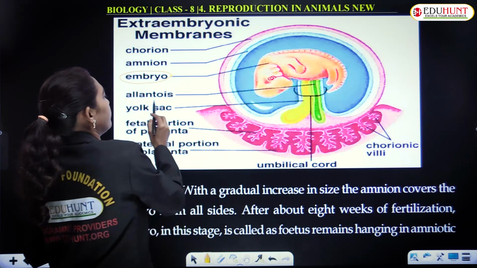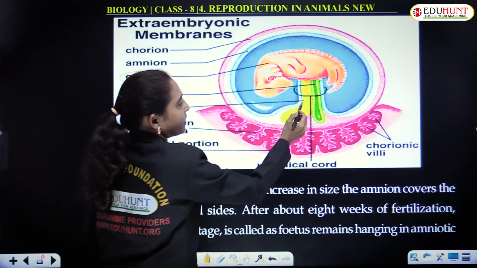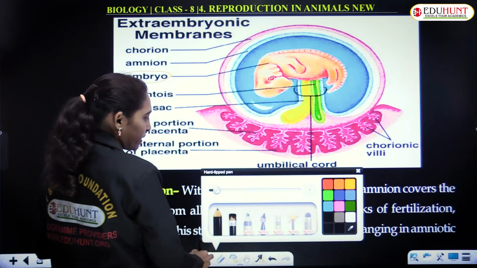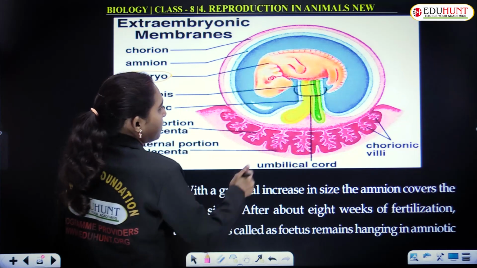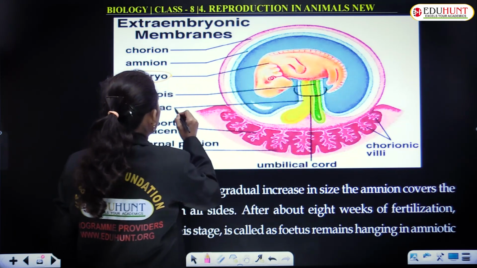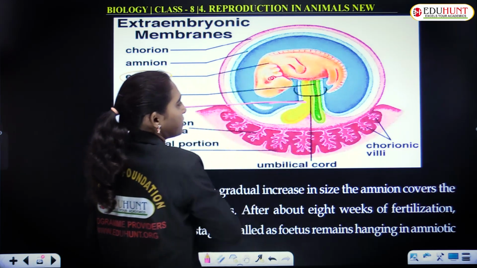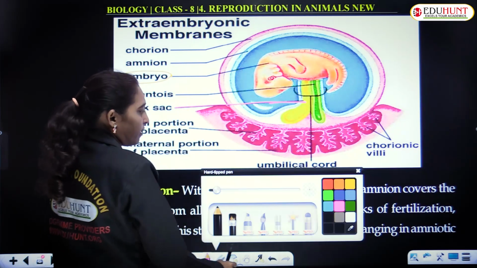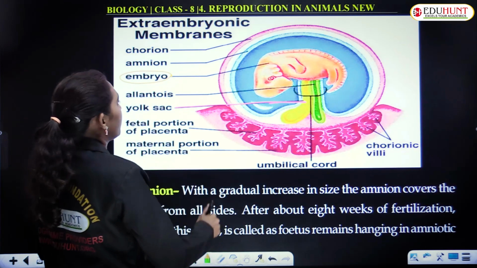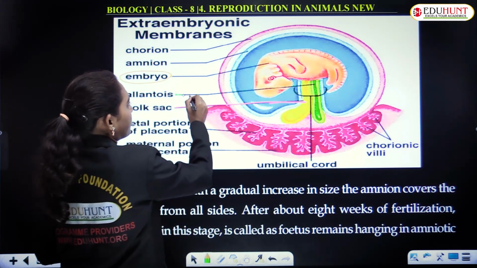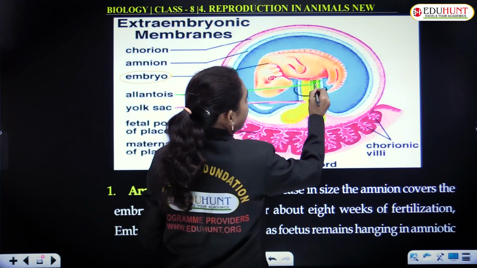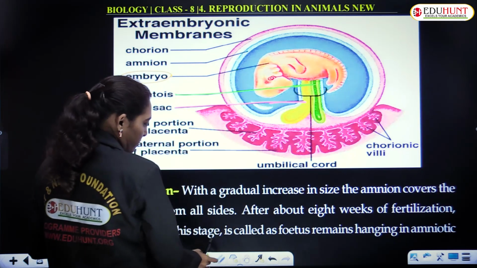We can see the yolk sac here, the yellow one is the yolk sac. The allantois is this one, the green one is the allantois.